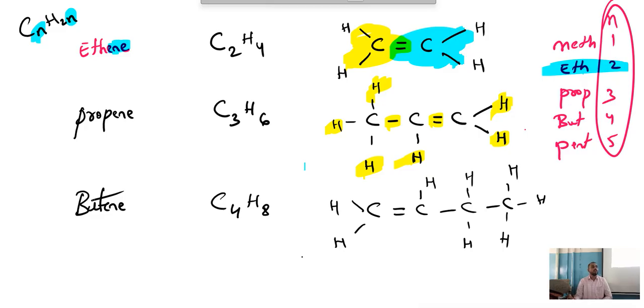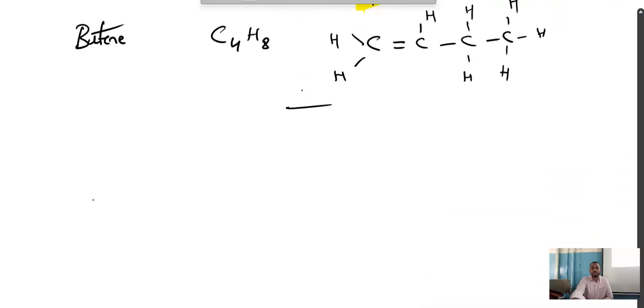Clear? In the beginning I told you one logic: for 1 C there should be 4 lines. That is the basic plan you have to maintain. Understood? And you have to remember the general formula: alkane CnH2n plus 2, alkene CnH2n, alkyne CnH2n minus 2. Clear? Now, shall we proceed to the next hydrocarbon?